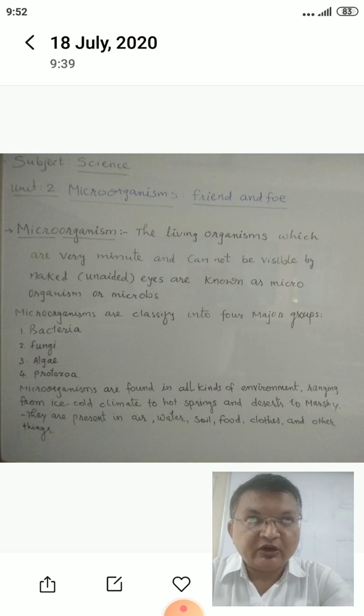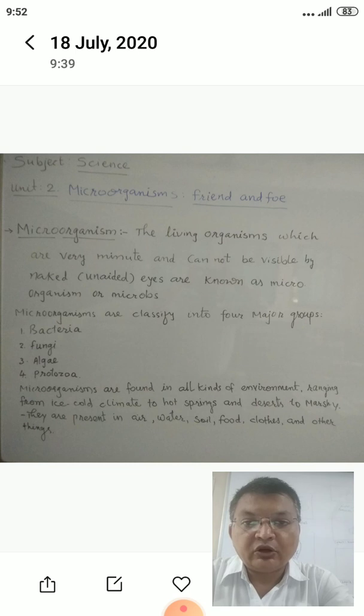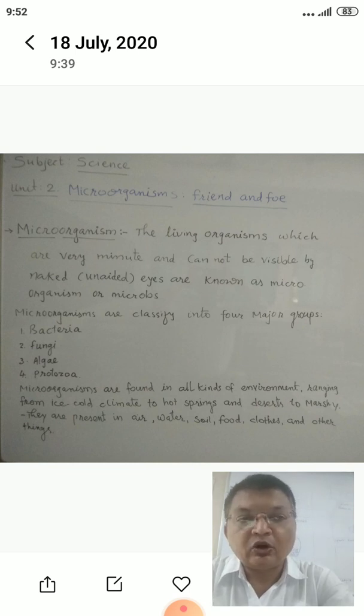The living organisms which are very minute and cannot be seen with our naked or unaided eyes, okay, means open eyes, and we call them microorganisms.